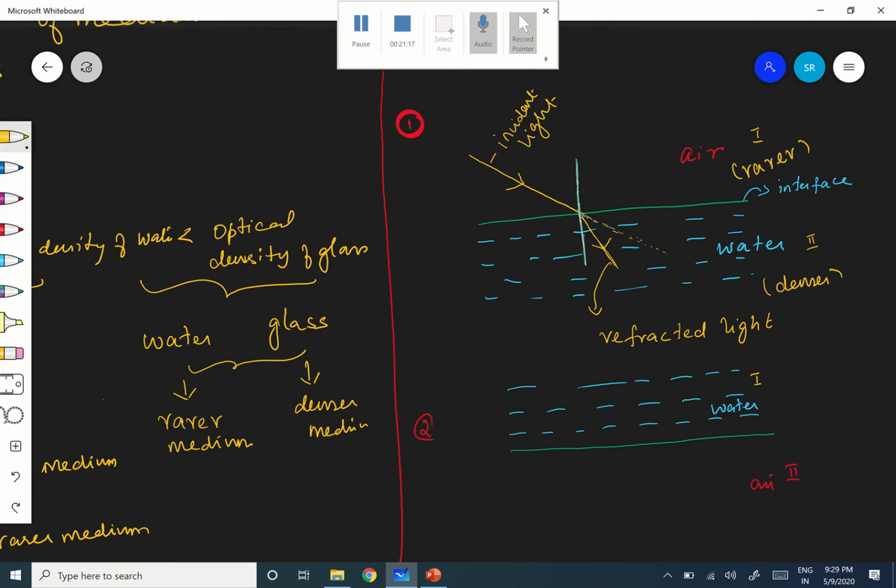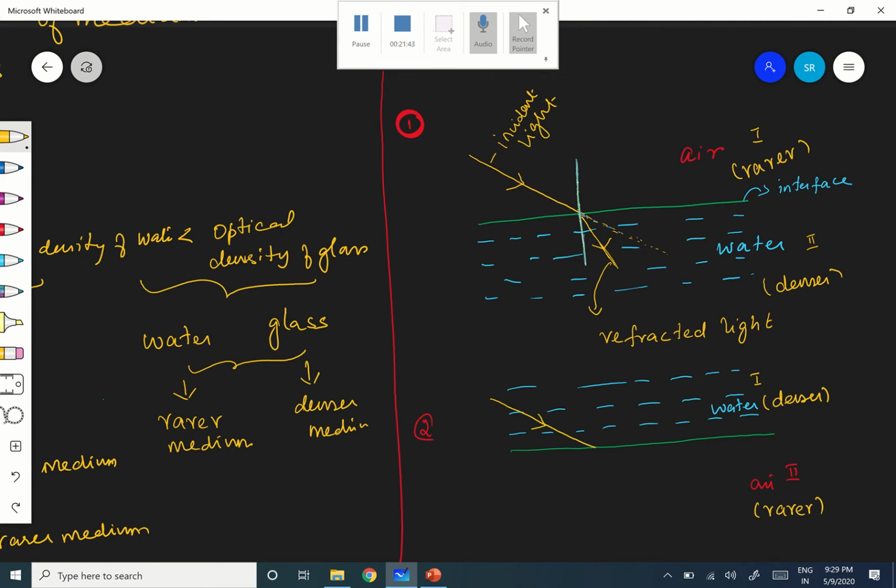Therefore, in comparison, between water and air, water is denser. Therefore, this is a denser medium, but here it is a rarer medium. Are you following? Now, the incident light is in the first medium, which is water. This is the incident light.